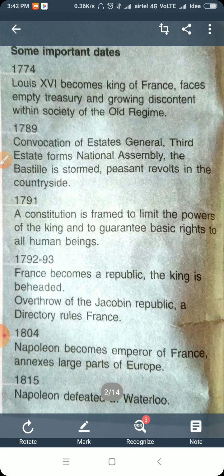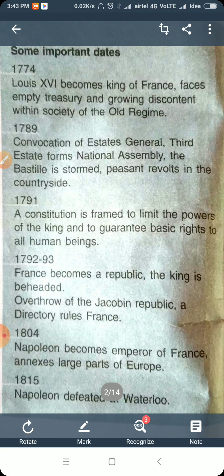Then 1792 and 93, the period when France became a republic. Republic, you understand, is when a president is there, an election system is there, and the king is beheaded. Beheaded means he was punished by the people. We will read in that segment about the overthrow and the Jacobin club, the Republic's direct rule of France. It means at that time one of the clubs, a very famous club, the Jacobin club, its leader became the dictator of the country, and he was also overthrown.